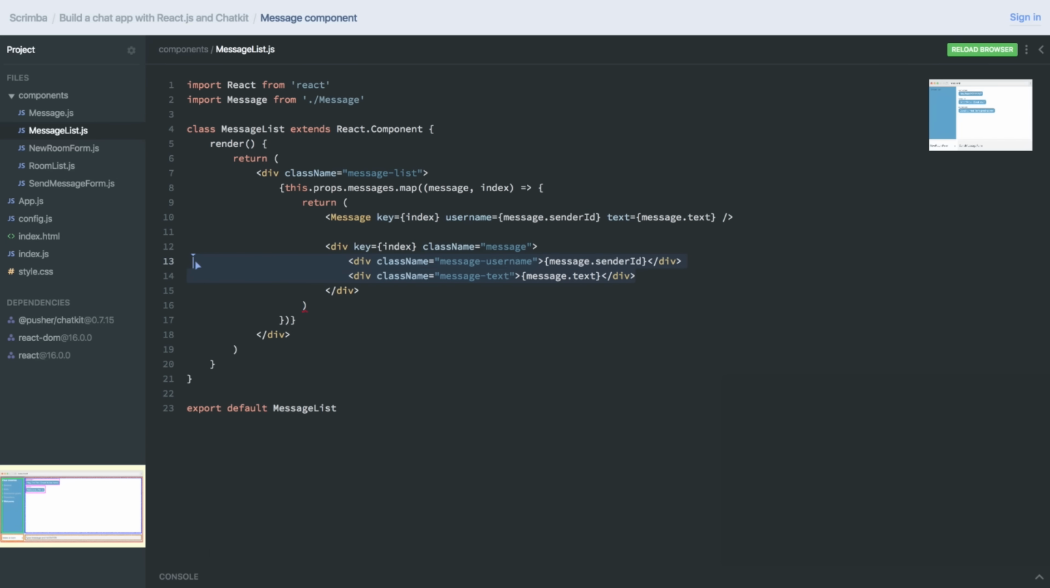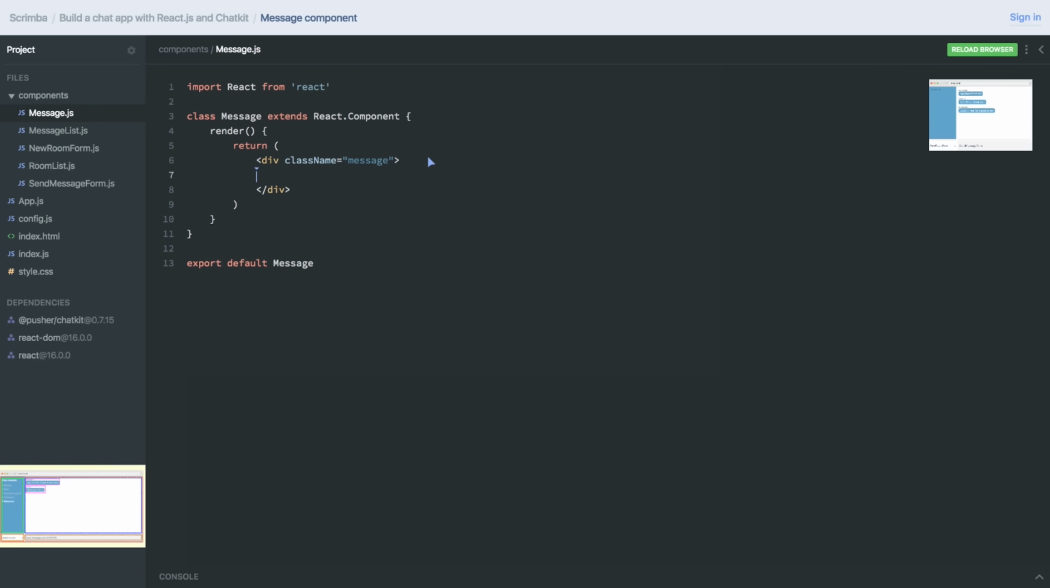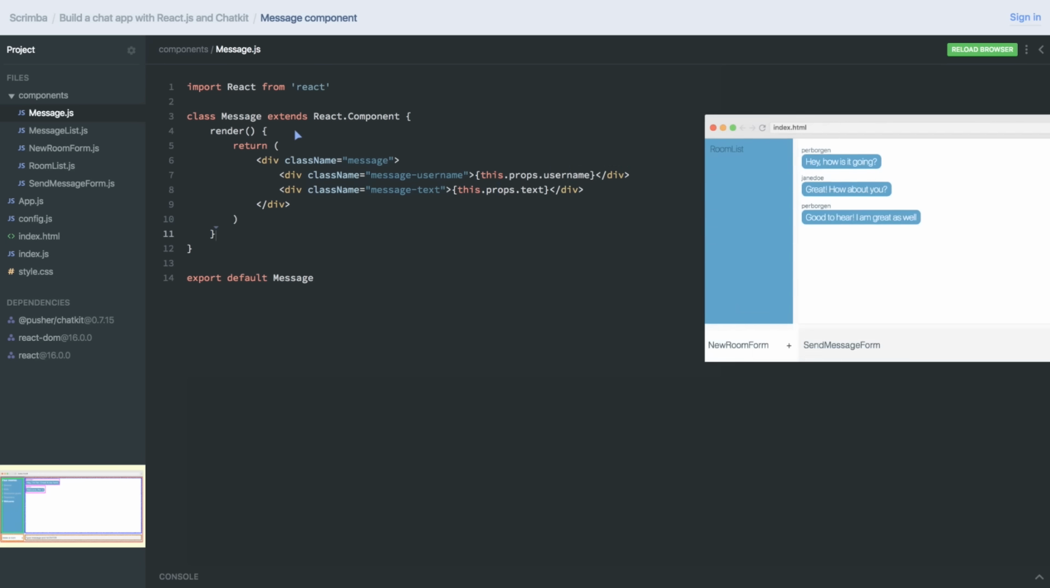Let's now copy these two divs here and delete the whole thing. And then go into message.js. Like that. However, now we're referring to message here and .senderID. That's wrong. Here we need to refer to this.props.username and this.props.text. So let's run the code. And as you can see, it still works.